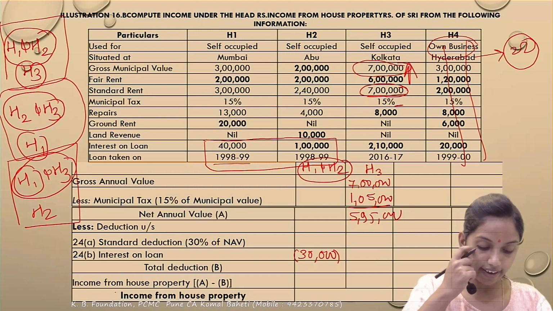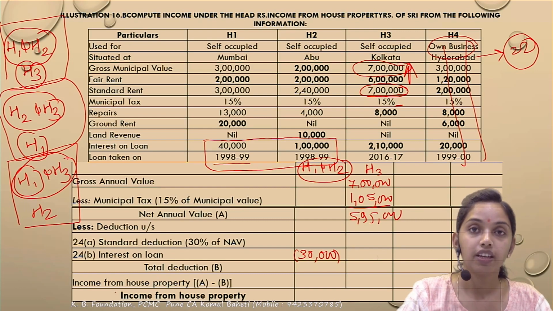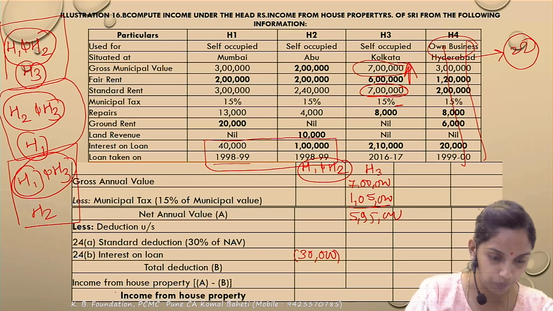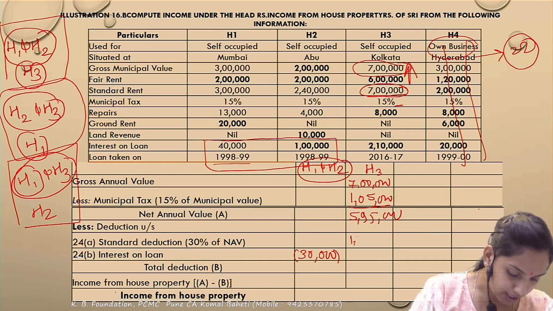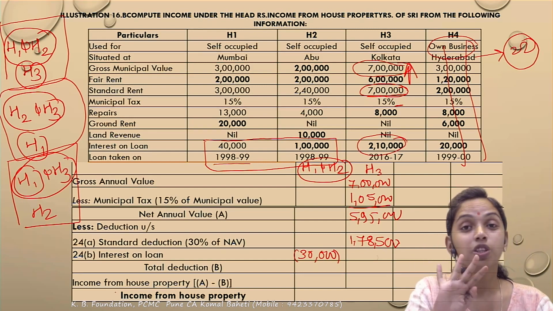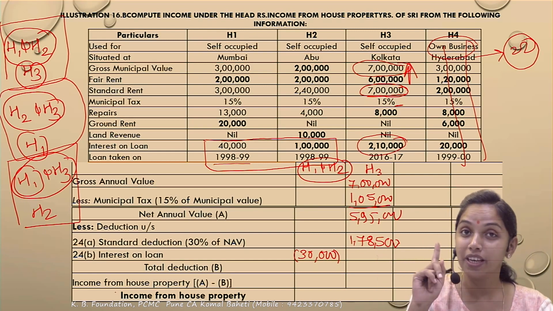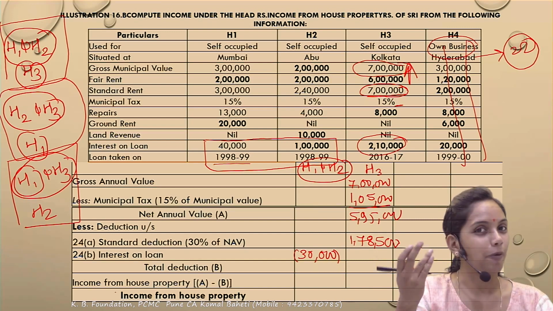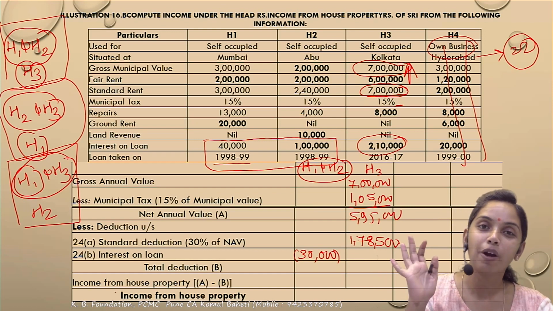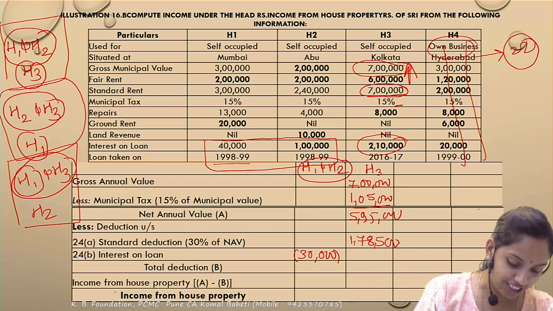Next, you will get the standard deduction at the rate of 30%. 30% of the NAV. Correct? 30% of the NAV comes to 1,78,500. Next, interest on borrowed capital. Whether you should check the 3 conditions? No. That is only for the self-occupied. If the property is a deemed let out or let out, then you need not check. Whatever the amount of the interest, the full would be allowed as deduction. So full 2,10,000 would be allowed as deduction.